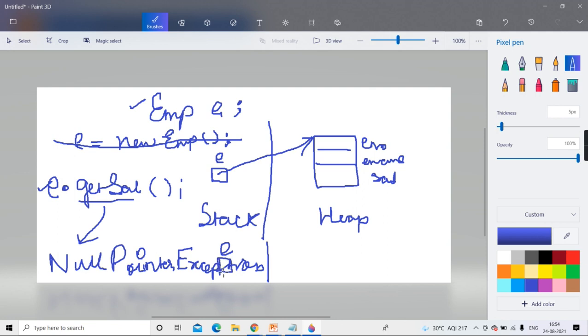Means you have just created the reference variable, but the reference of your object is not yet stored in it, because the object is not allocated memory. Object will get memory only when you do new. You understanding? Unless and until you use new, the object won't get memory.